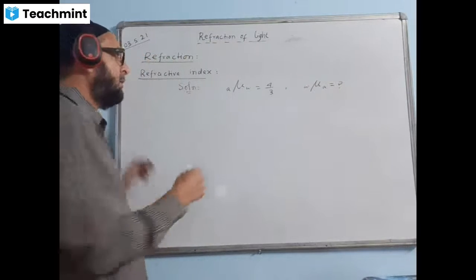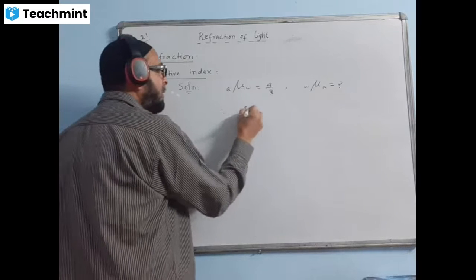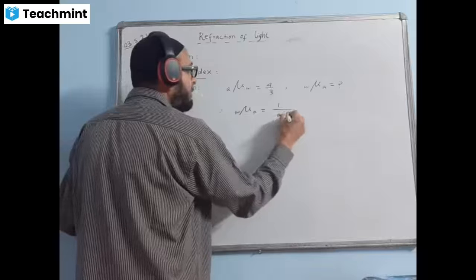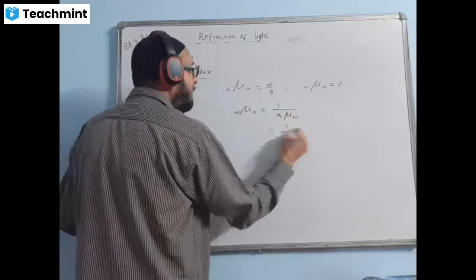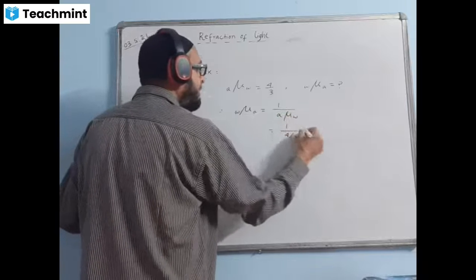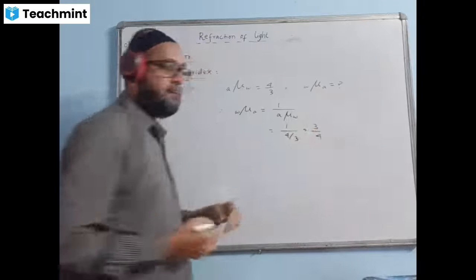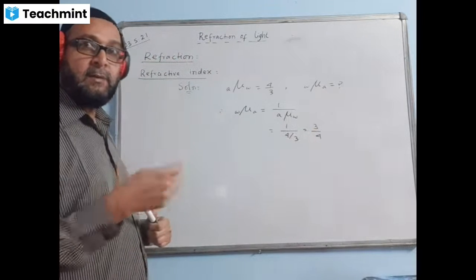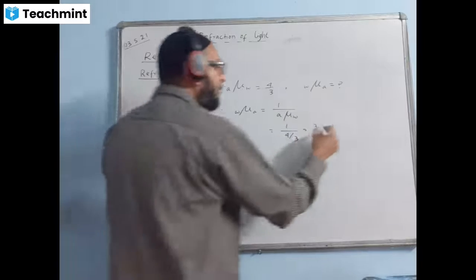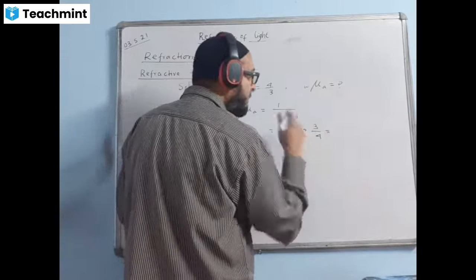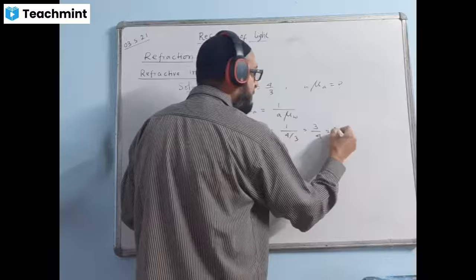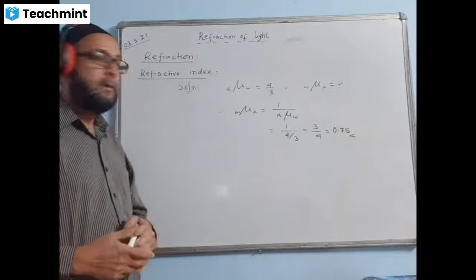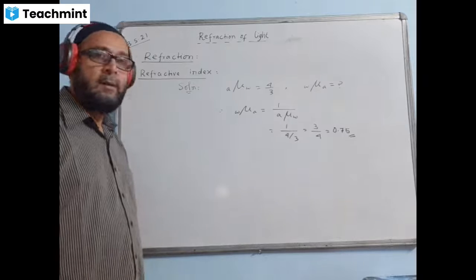I think we know the method. We can write: this one is equal to 1 upon the reciprocal of this. Here I'll write 1 upon 4 by 3. This will be reciprocated, that is 3 by 4. Now we divide 3 by 4 and give the answer in decimal rather than fraction. When you change to decimal, the answer will come 0.75. So that is the answer.